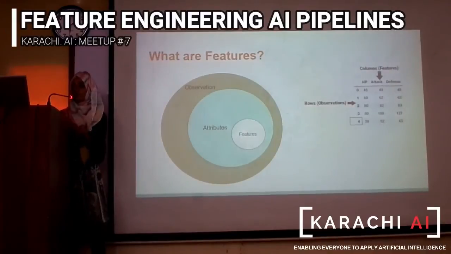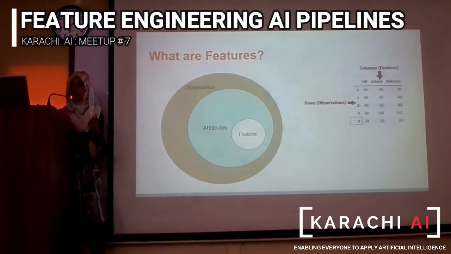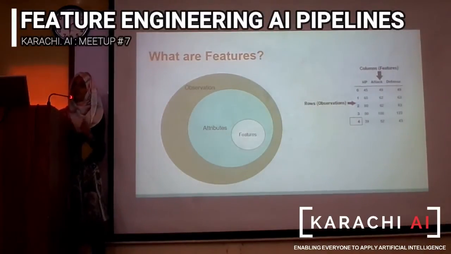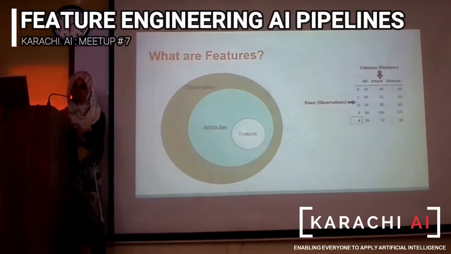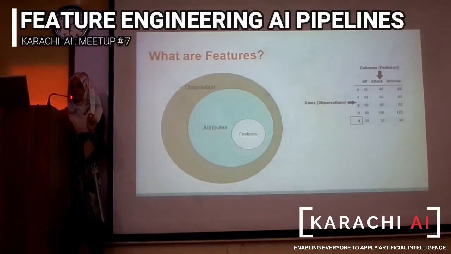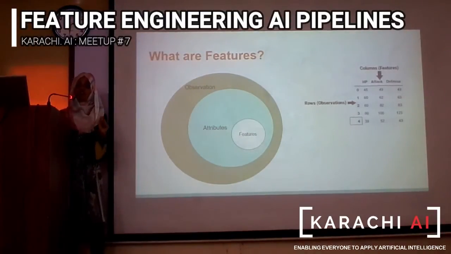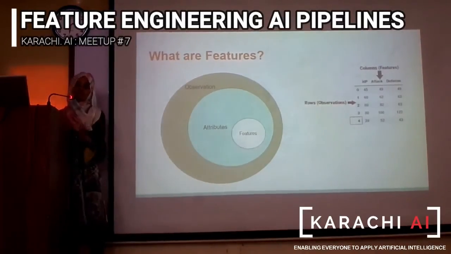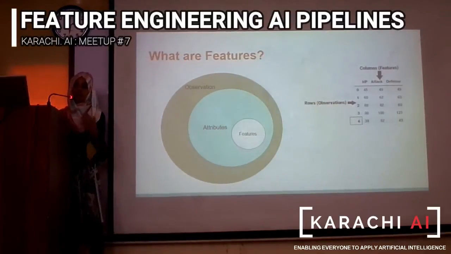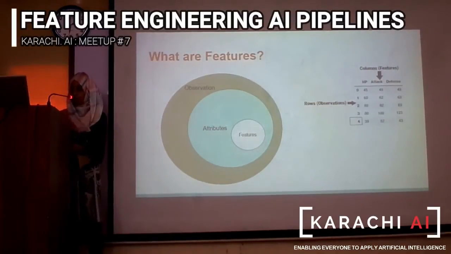If you see on the right a small snippet of the Pokemon dataset, each row is an observation, whereas the columns are the attributes. So what are features? Features are those attributes that are meaningful. You can use some or all of these attributes as features in your data.